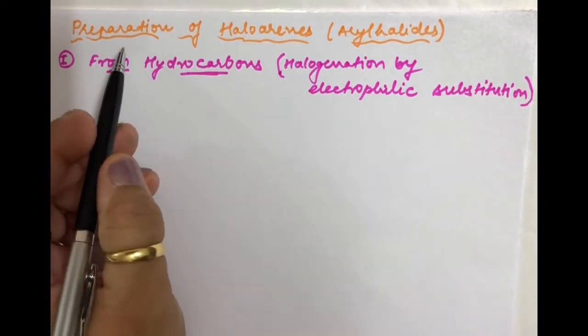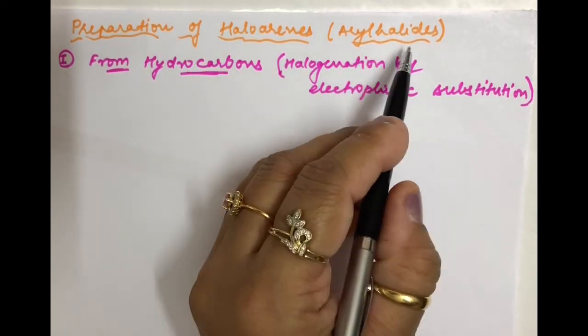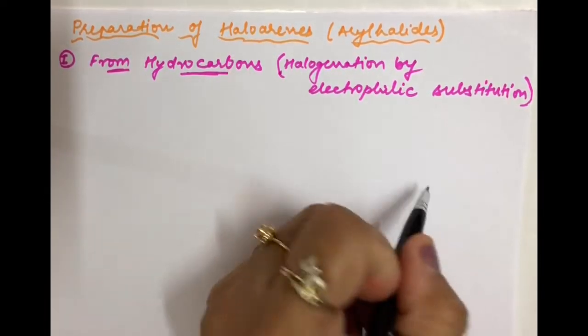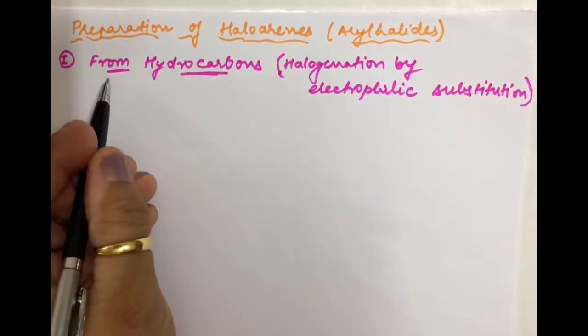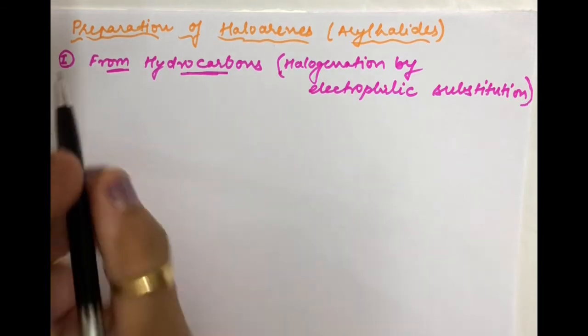Okay, let us start preparing the haloarenes or aryl halides. Now students, you know what haloarenes basically are. Haloarenes are nothing but compounds which have an aromatic ring attached to a halogen. Now let us see how you can prepare them from hydrocarbons first.